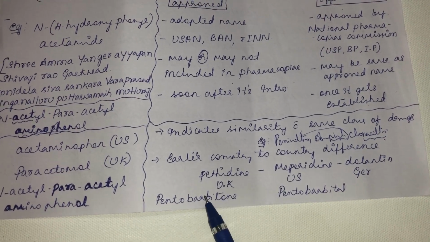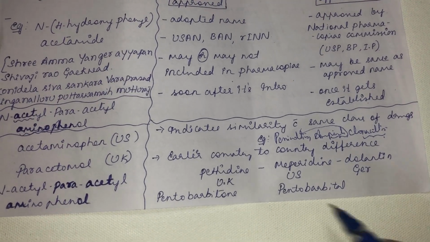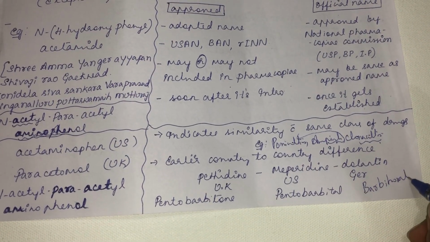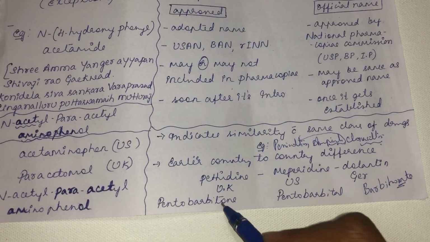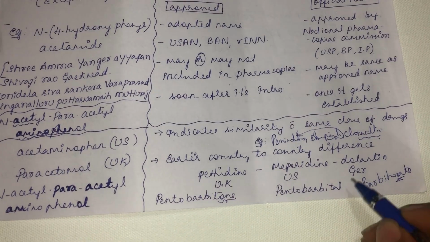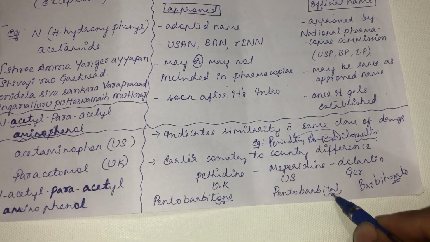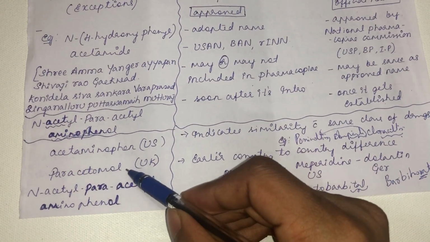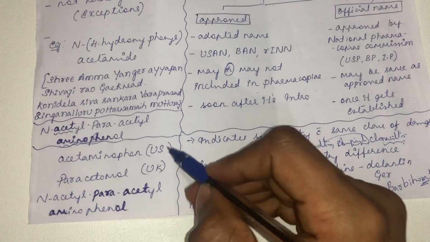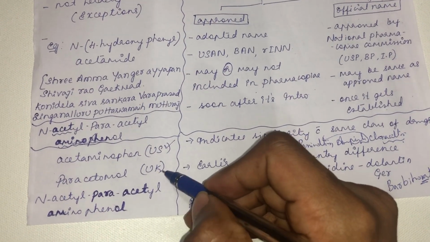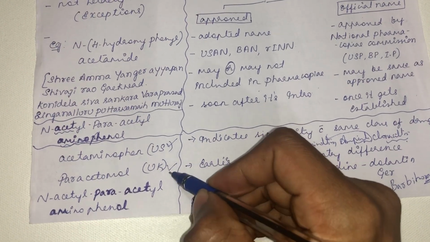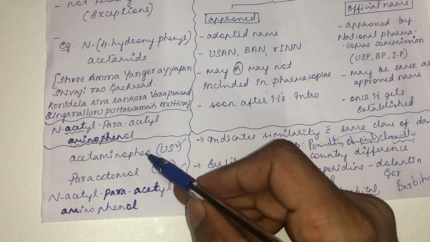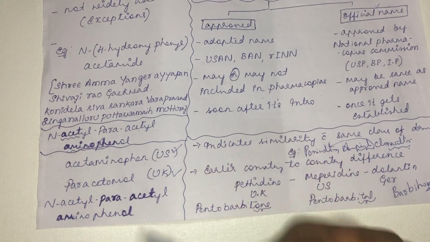Likewise, in the UK there is pentobarbital, a barbiturate. There is a group of drugs called barbiturates. In the UK the name ends with the suffix -one, whereas in the US it ends with the suffix -tal. Likewise acetaminophen and paracetamol. Acetaminophen is the non-proprietary name in the United States, whereas in Britain and India we call it paracetamol. If you say paracetamol in the US, they hardly understand. They are more well versed with acetaminophen.